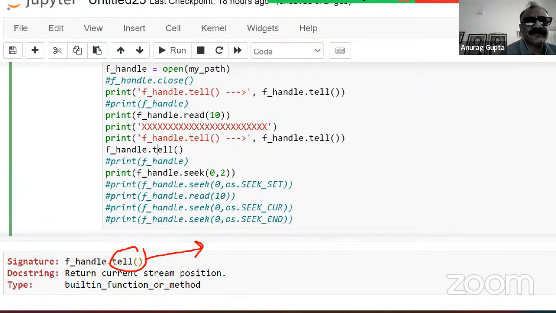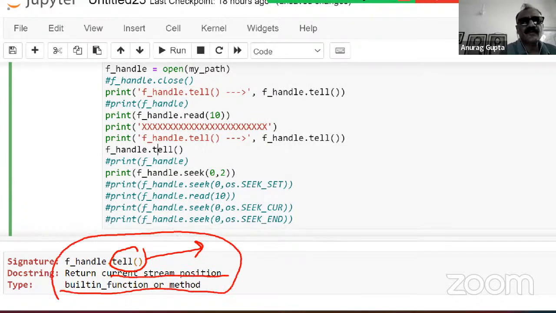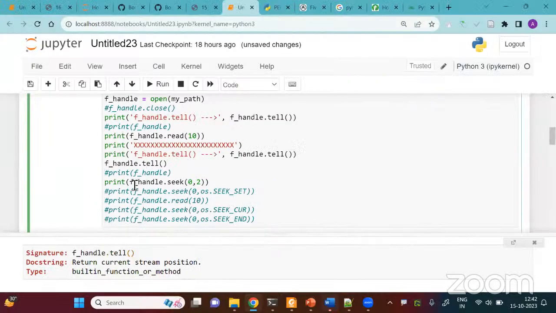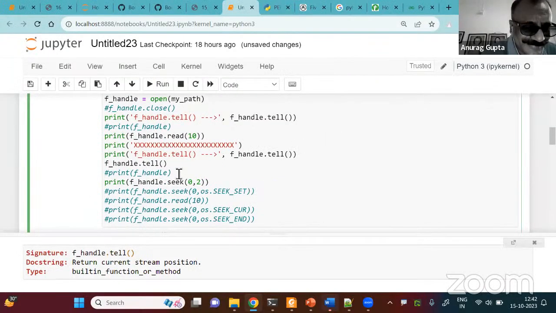Returns the current stream position. It's a built-in function or method. You can't say tell 15, tell 20, it will not run, because the tell method is not expected to take any attribute. Is that clear? Yes, sir. Clear. Thank you, sir. Okay. So now this is the tell method.